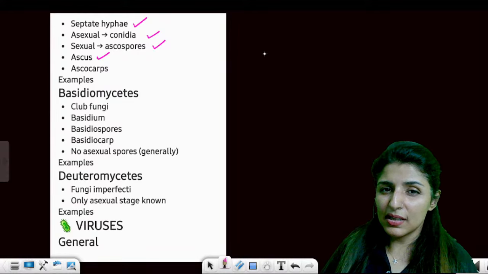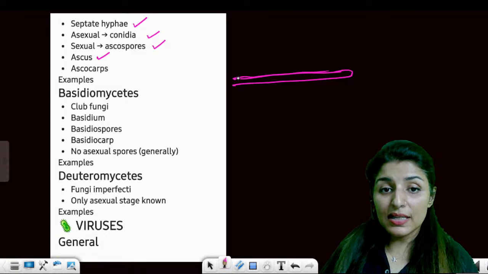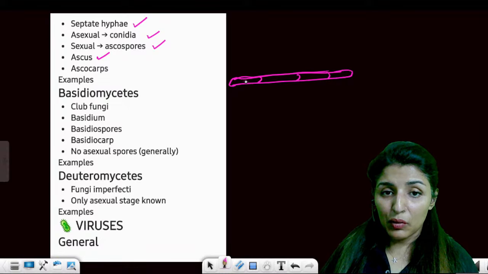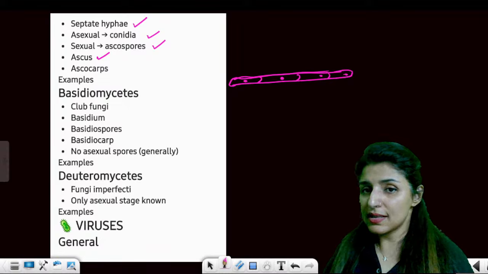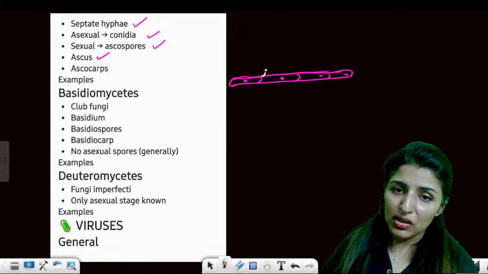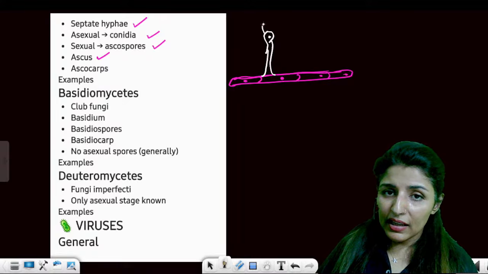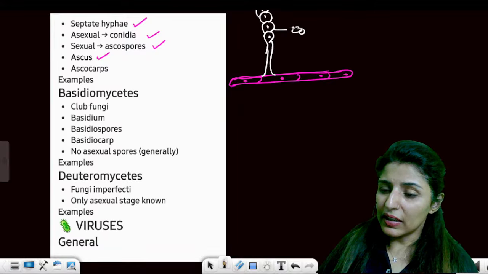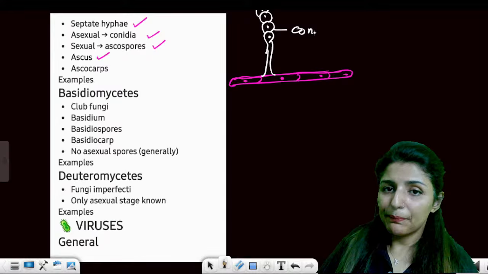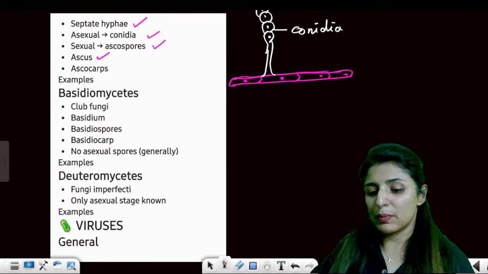Now, what is the difference? See, I'll tell you. So this is the hypha, and the hypha is septate. I'm talking about Ascomycetes. This is a septate hypha. So what happens for asexual reproduction? One of the hypha grows vertically upwards and the tip swells up. Okay, and then it divides and divides and divides. So these are conidia. Do you see that conidia are formed on the outer side? This is an asexual spore.